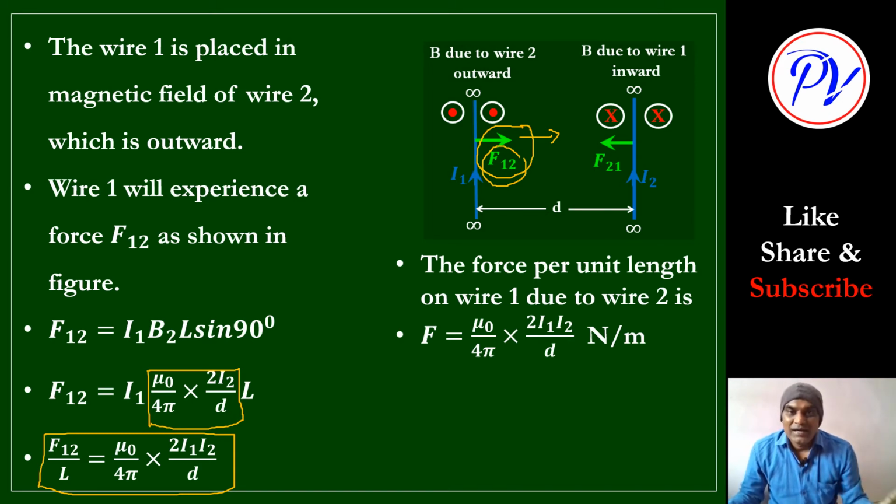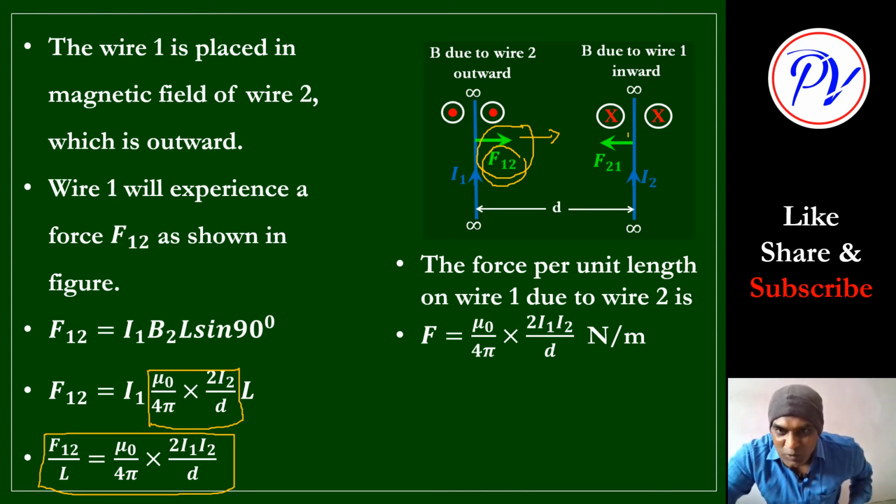Now, are you remembering something? Chapter number 1, Coulomb's law. Two charges are placed. One is positive, one is negative. They will attract each other. If two charges are positive, they will repel each other. That same force will happen, no? So what will happen here? These two forces are opposite in direction, towards each other.